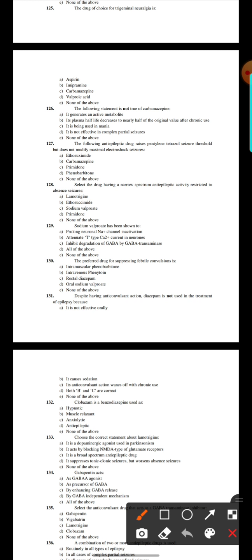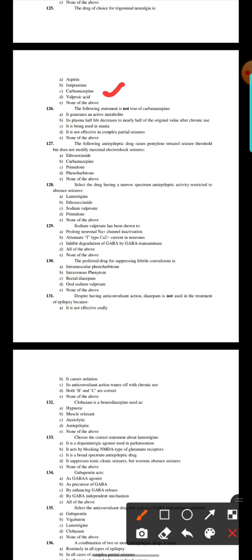The drug of choice for trigeminal neuralgia is: aspirin, imipramine, carbamazepine, valproic acid. Here the option number C, carbamazepine.